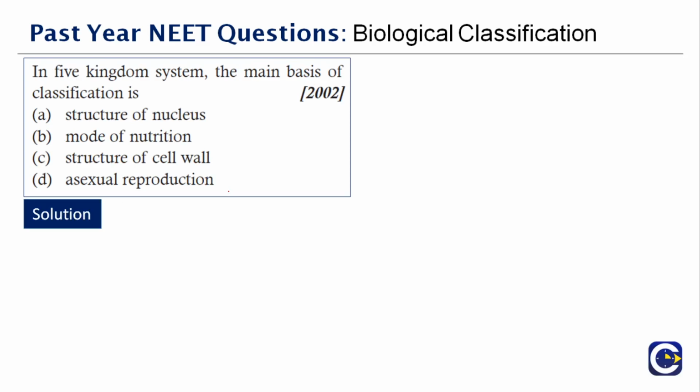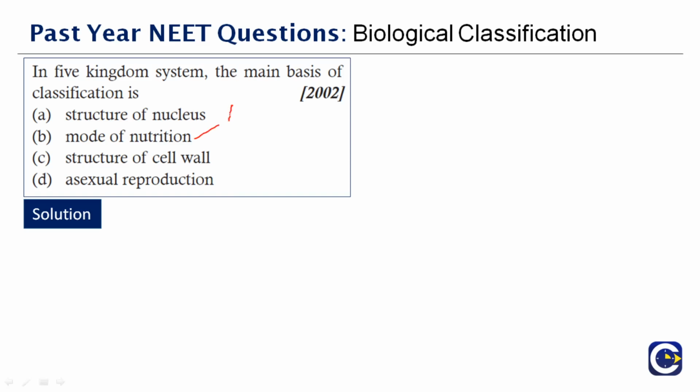Now, you're given 4 options here. Structure of nucleus. Obviously, we saw in the earlier question, R.H. Whittaker 5-kingdom classification is not based upon the well-defined nucleus. Therefore, option A goes out here. Structure of cell wall, asexual reproduction and mode of nutrition. So we all know the 5-kingdom classification is based on the complexity of cell structure, complexity of body structure, modes of nutrition, ecological lifestyle and phylogenetic relationship. So out of the 4 options that are given here, the correct answer is mode of nutrition.